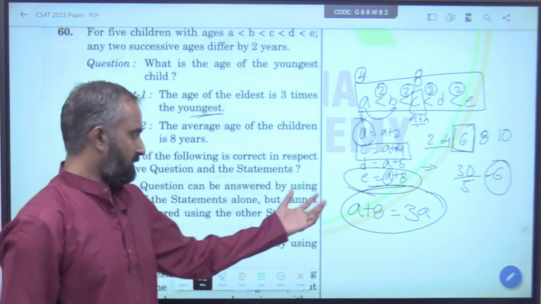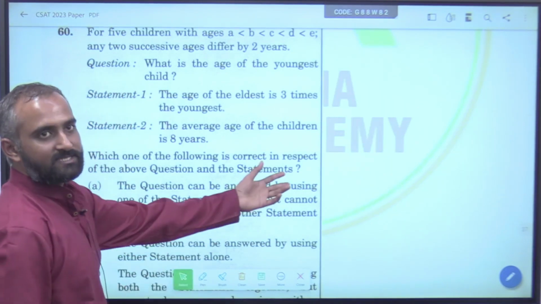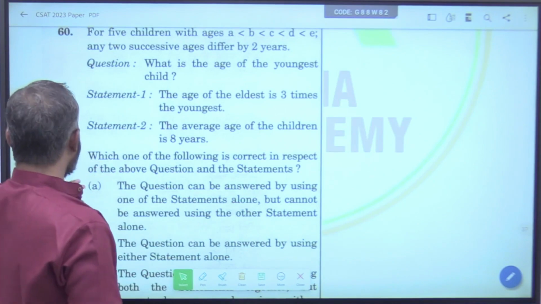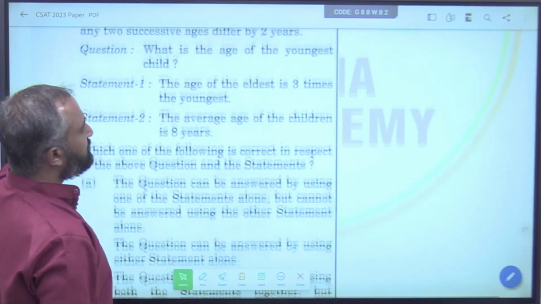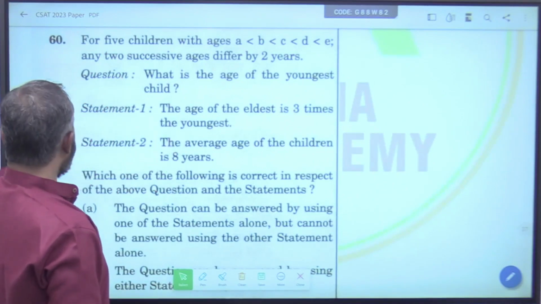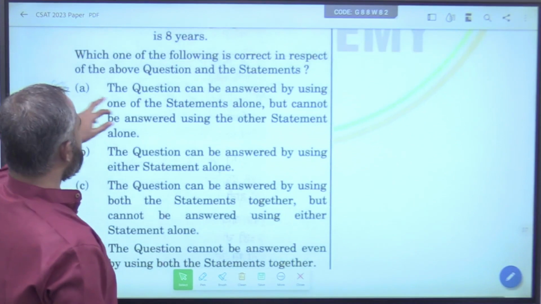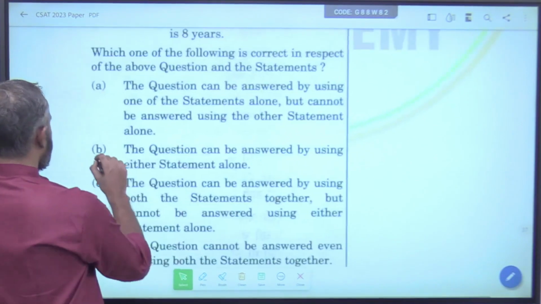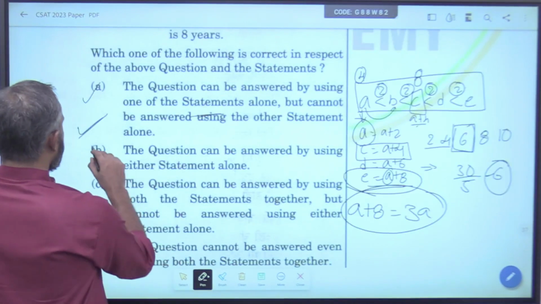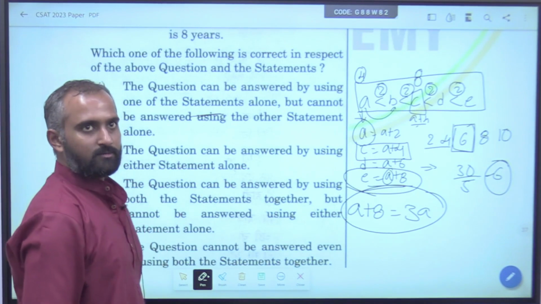Yes. So, the answer will be, see how easy it is. You need not even solve. Just give it an equation form, you will obviously know. The question can be answered by using either statement alone.